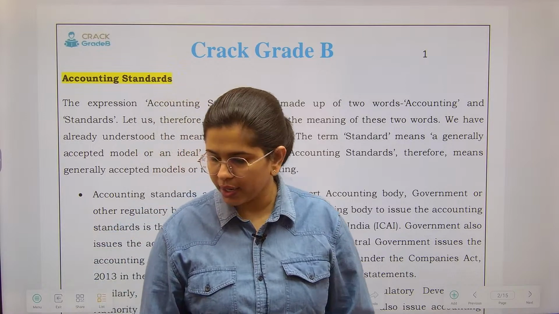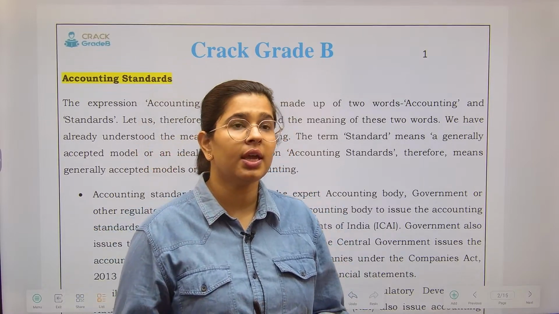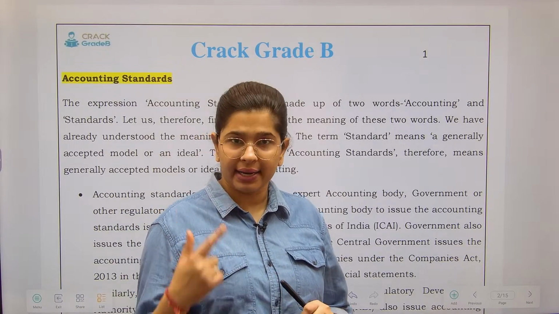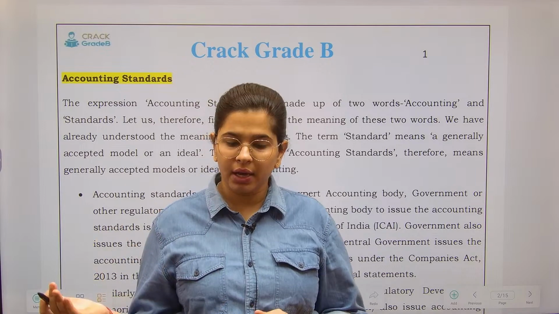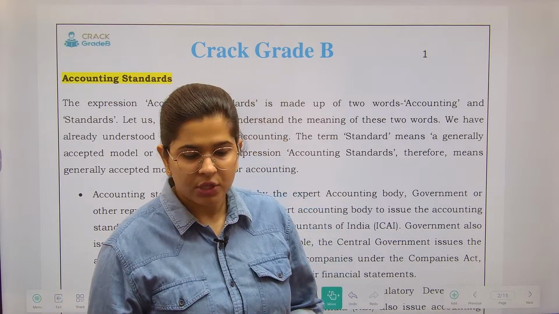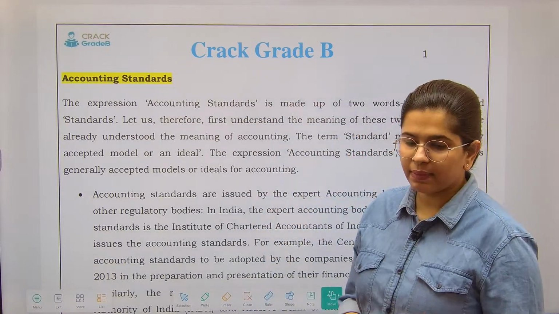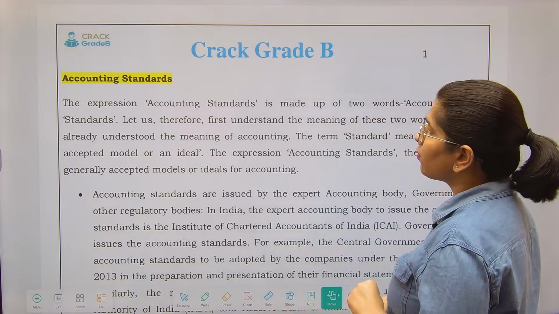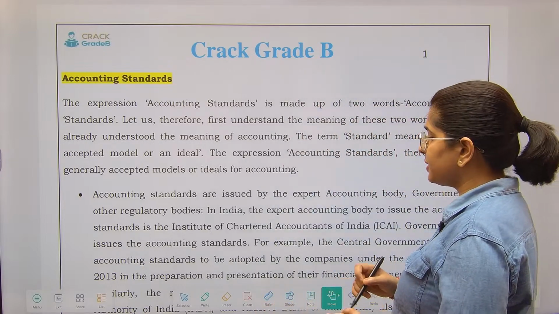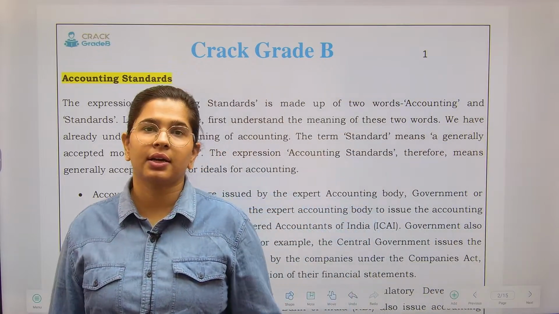Yes. So in your previous year examinations, there have been questions on the accounting standards, not directly but indirectly, right? So the concepts were from your accounting standards. What we will do is, this is a lengthy document, but I'm going to just pick up the topics that you need to study.